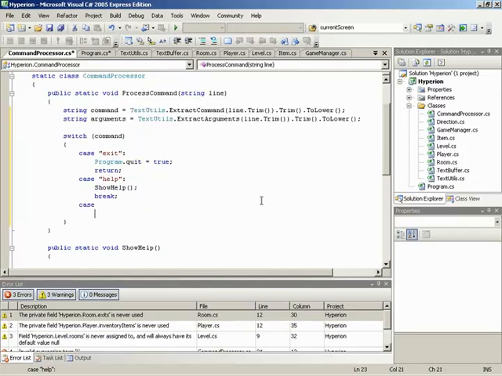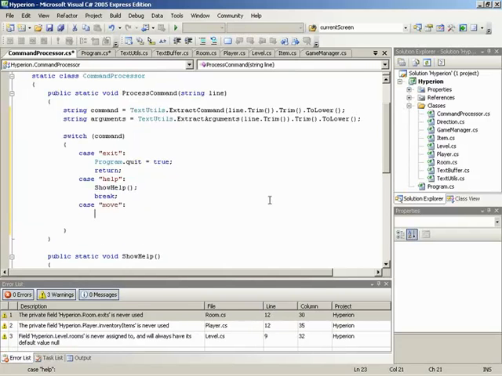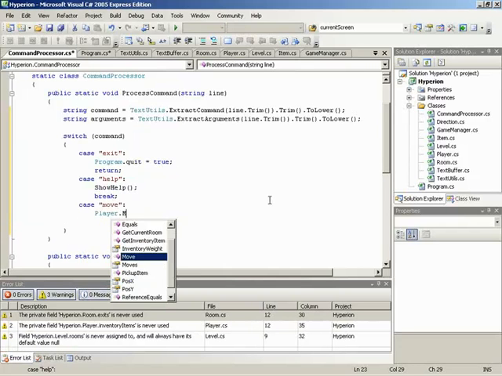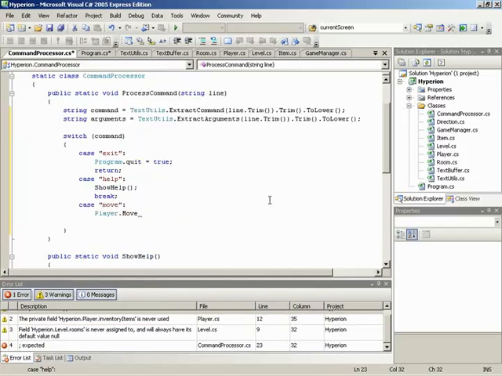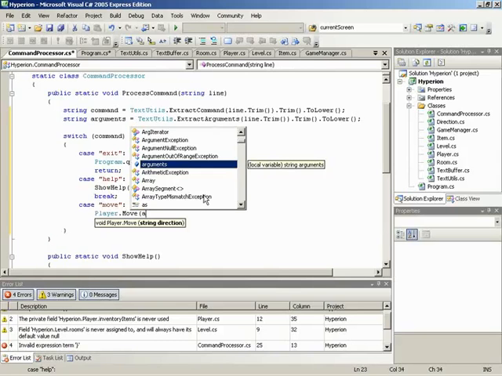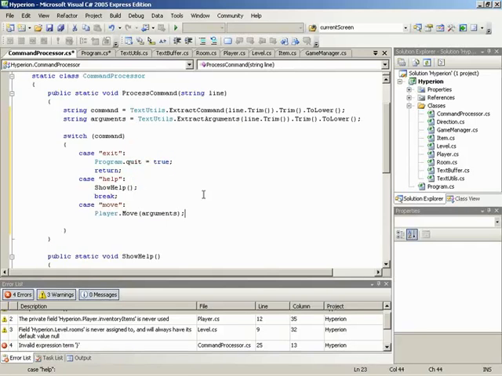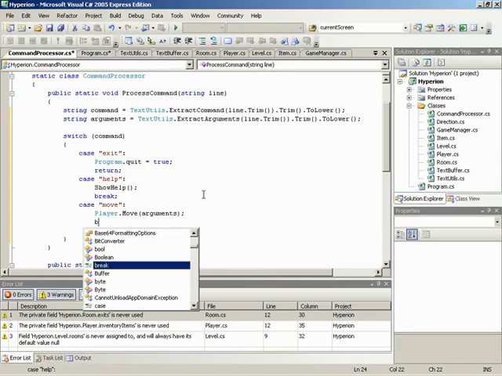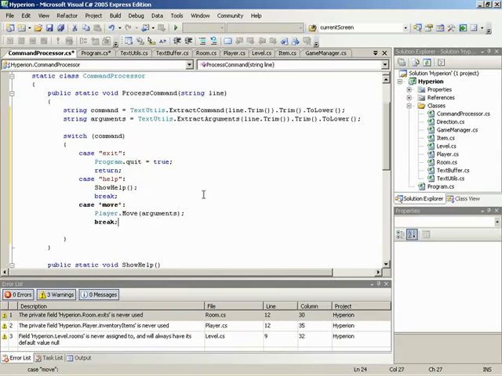All right, moving on to the command after help, the next command is move. So we have case move, and in that case we should call upon the player and tell the player to move in the given direction. So where does the given direction come from? Well, that would be the argument. If we had typed move space east, east is the direction we need to feed to move. So we'll add our arguments into move and feed that over to player. And again, this is another case where we want to break after the move command.